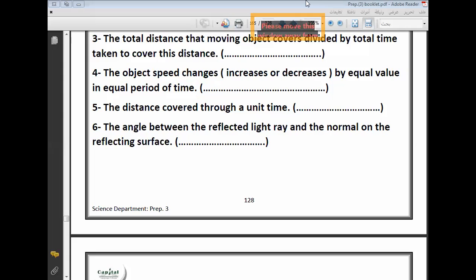Regular acceleration. Minna, can you hear me? Number 4, this is regular acceleration. Okay, he talks about the change of speed, and he said by equal value in equal period of time. So this is regular acceleration.